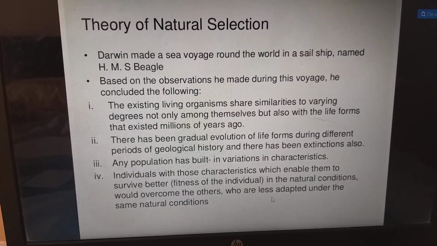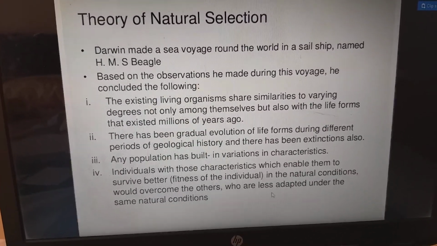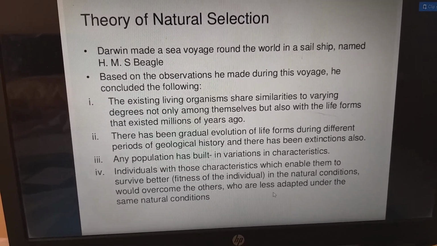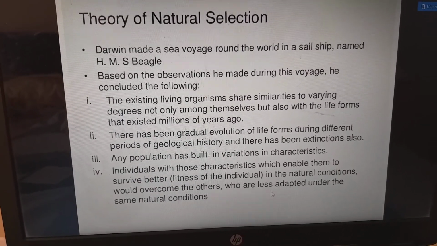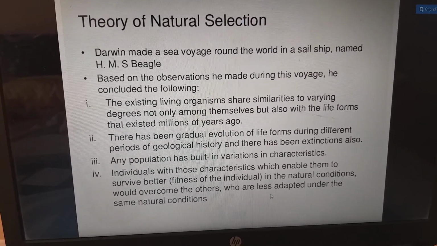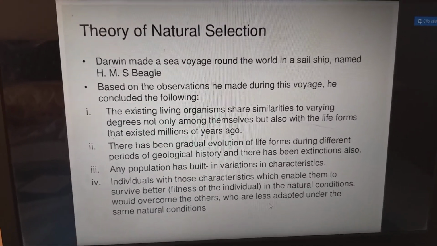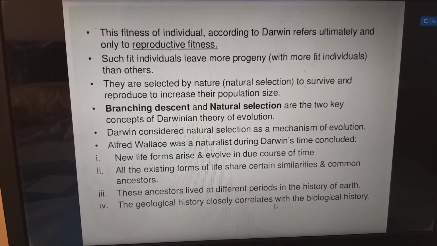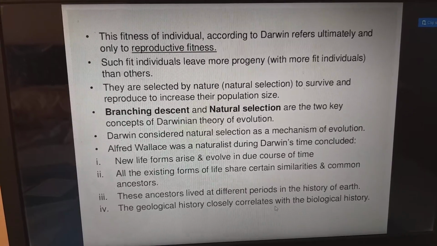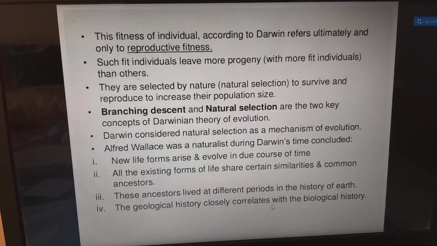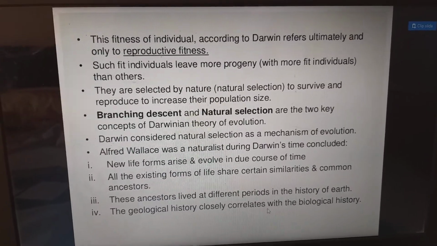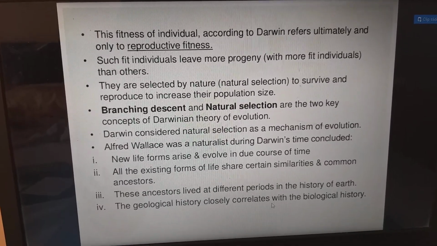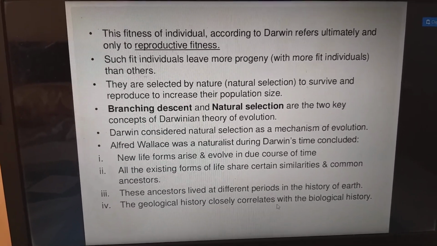Any population has built-in variations in characteristics. So individuals with those characteristics which enable them to survive better, the fitness of the individual in the natural conditions, would overcome the others who are less adapted under the same natural conditions. So the fitness of the individual, according to Darwin, refers ultimately and only to reproductive fitness. Such fit individuals leave more progeny than the others. So they are selected by nature. That's why we call it natural selection, to survive and reproduce to increase their population size.